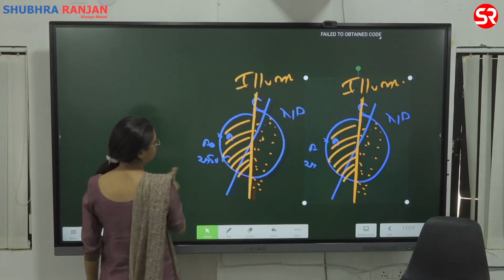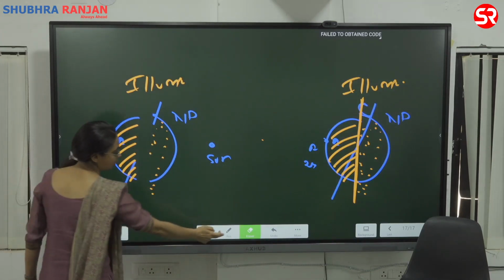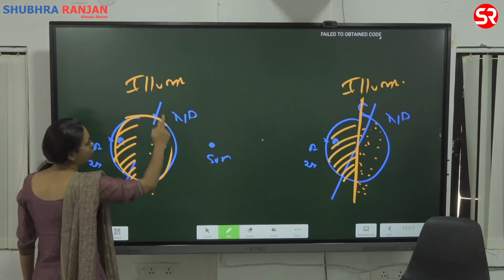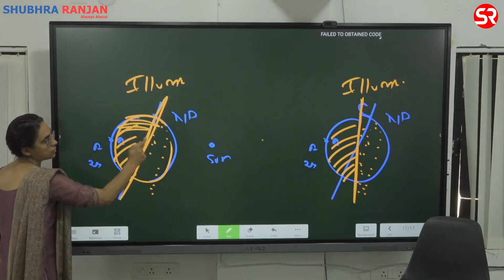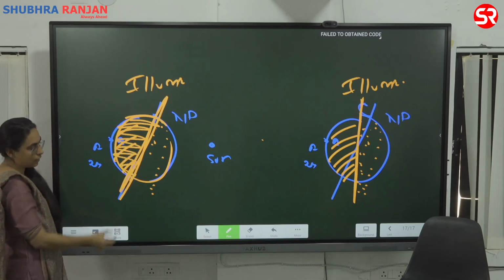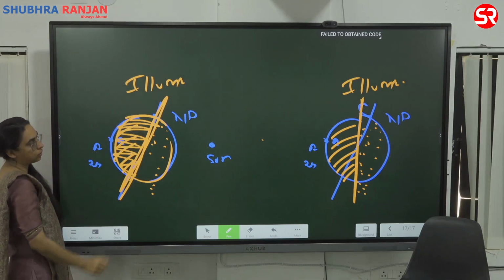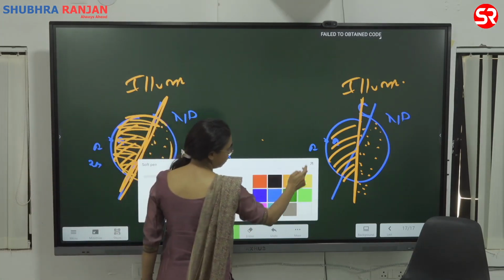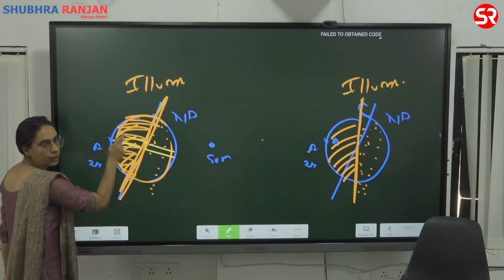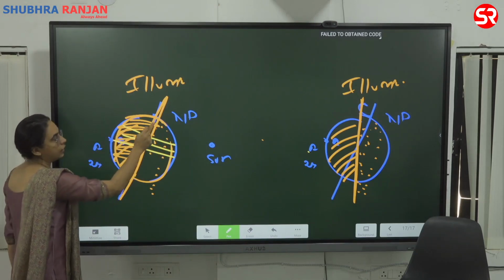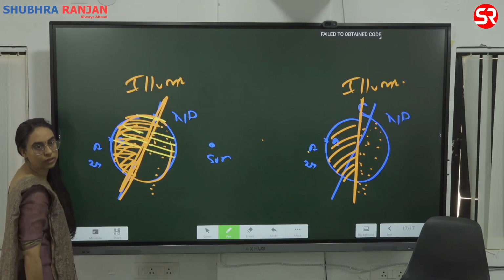Suppose the circle of illumination coincides with the tilted axis. Can you see, each place on the earth has equal day and equal night? Even the North Pole has equal day and equal night.